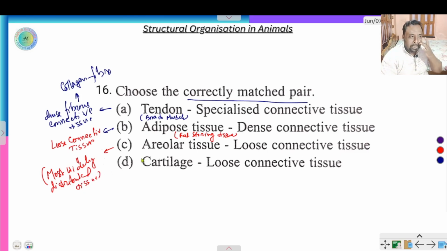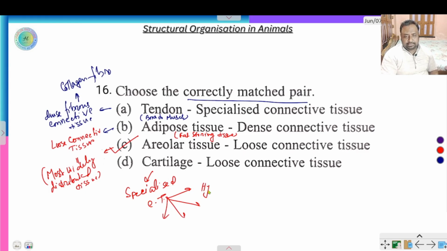And cartilage is also a specialized connective tissue. So here the right answer is areolar tissue, that is loose connective tissue. Loose connective tissue is not a specialized connective tissue, because cartilage is made of four types, that is